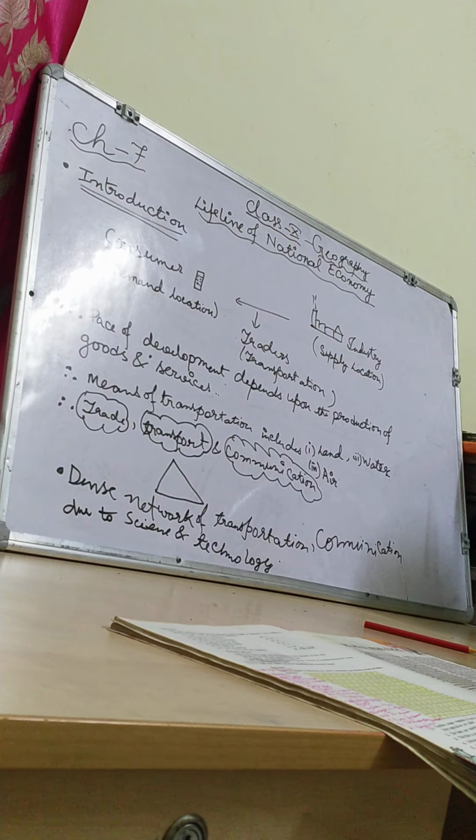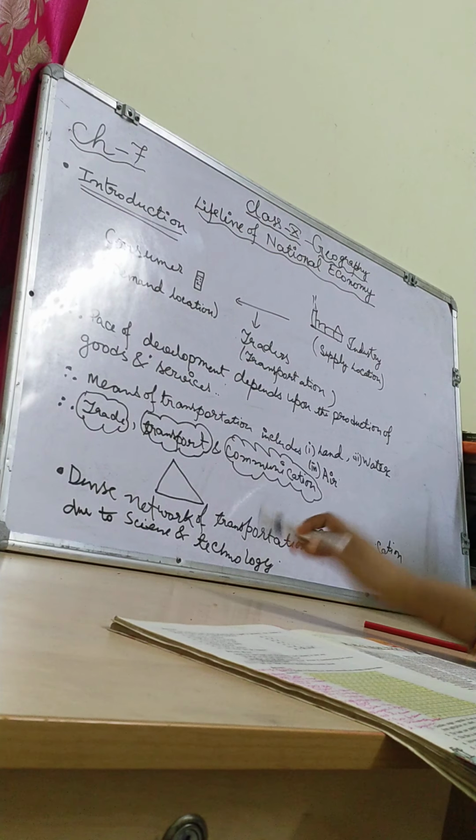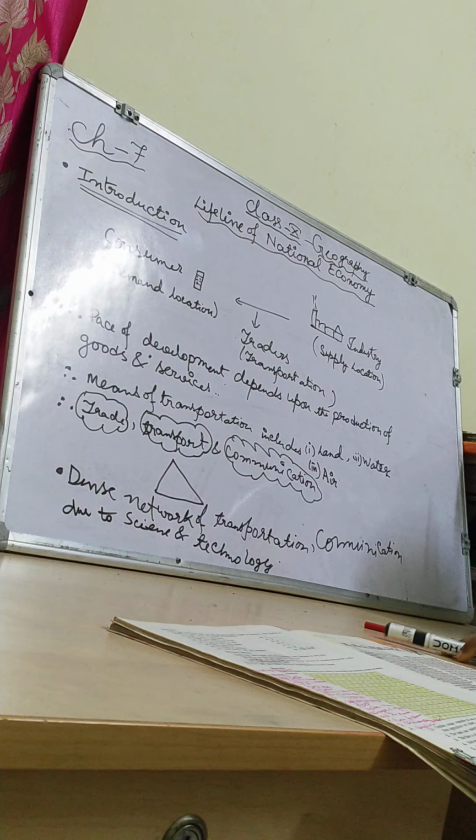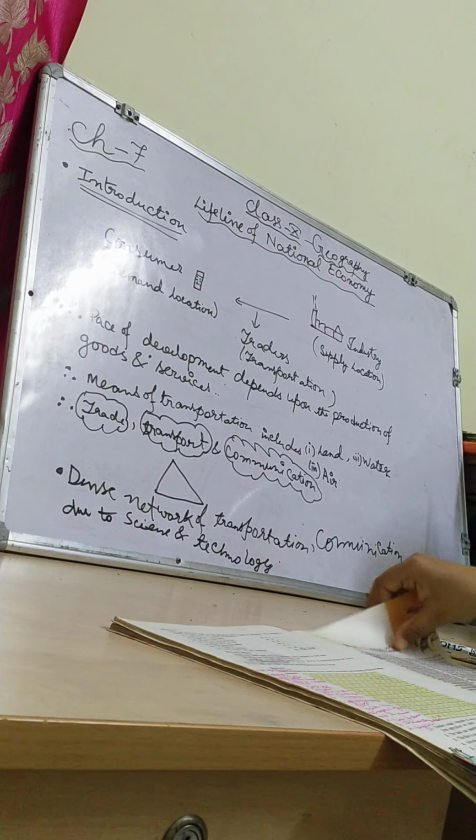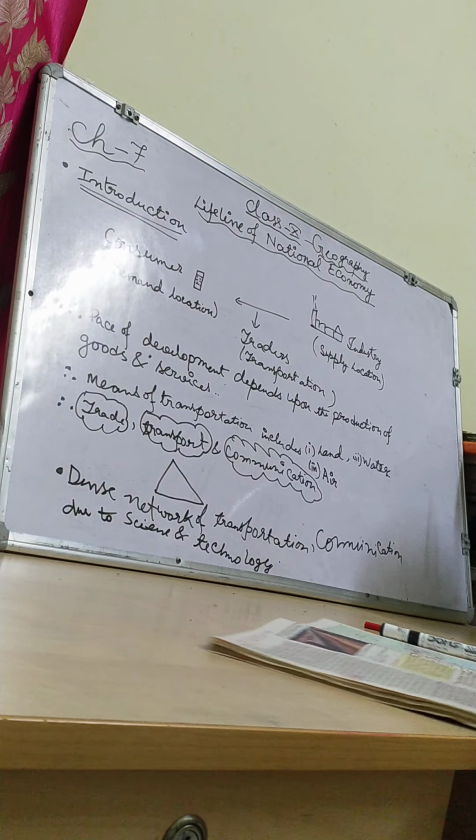our living standards. In this chapter, you will see the modern means of transport and communication serve as a lifeline of our national economy. That is why it has been said, children, these are the main reasons. A dense network of transportation, communication and science and technology are all totally interrelated. That is why it has been called the lifeline of our national economy, children, and it has now been portrayed very nicely.